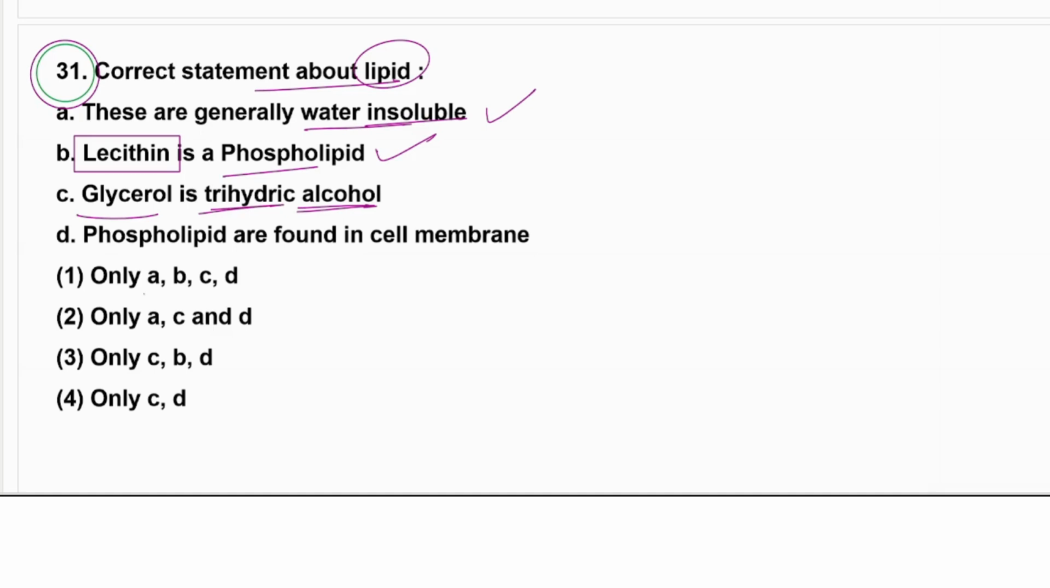So we can say A, B and C together, and phospholipids are found in all the cell membranes. That is also correct. So we'll go with the first option.